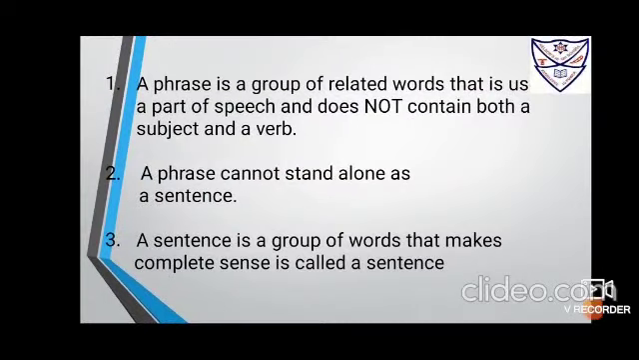Now next, a few points for the phrase. A phrase is a group of related words that is used as a part of speech and does not contain both a subject as well as a verb. A phrase can never stand alone in a sentence and always needs a complement to complete its meaning. A sentence is a group of words that makes a complete sense. The one that makes complete sense becomes a sentence. The one that makes some sense but not complete is a phrase.